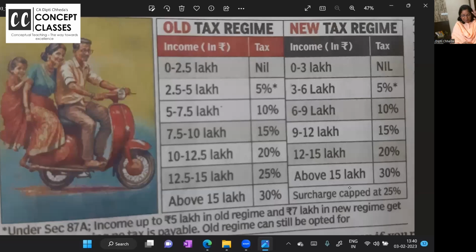2,50,000 to 5 lakh, 5%. 5 lakh to 7.5 lakh, 10%. 7.5 to 10 lakh, 15%. This was the same new tax regime, but till last year. Now they have changed it to 3 to 6 lakhs. For every 3 lakh, the tax is increasing by 5%. So above 15 lakh, it is 30%. And the surcharge rate is capped to 25%, which was 37%.